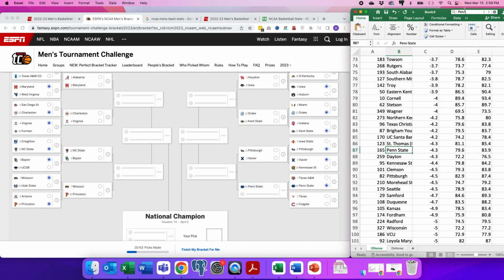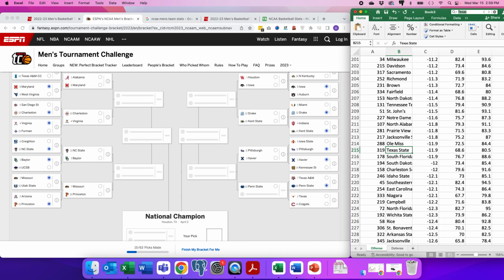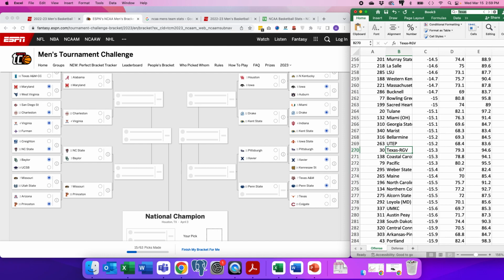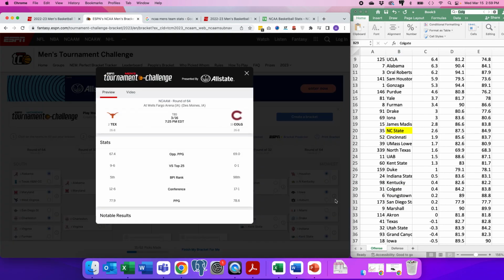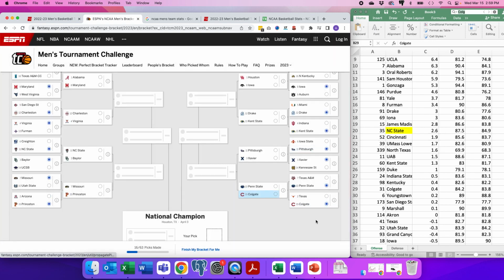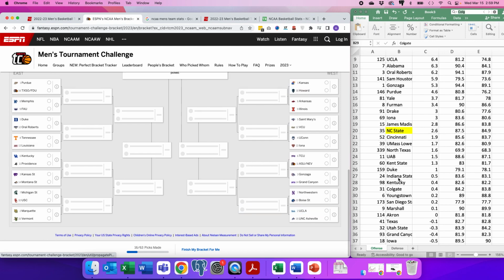Now Texas against Colgate. I don't see Colgate beating Texas. Texas, my goodness, so many Texas teams. North Texas. Texas, 34. Colgate, 31. You think Colgate's really going to beat this team? You know what? 98. Let's go with it. Let's go with Colgate. So there's definitely a flaw in my model, but you know what? It's okay. So I just continue on doing this.